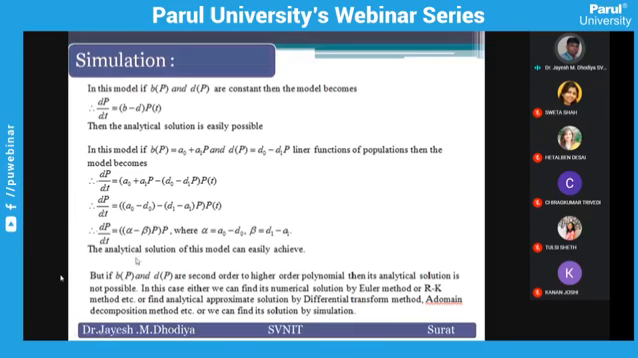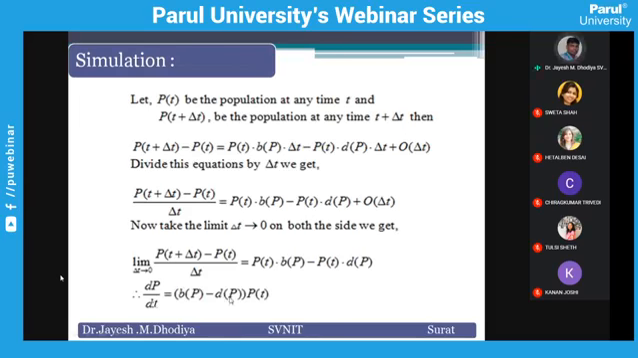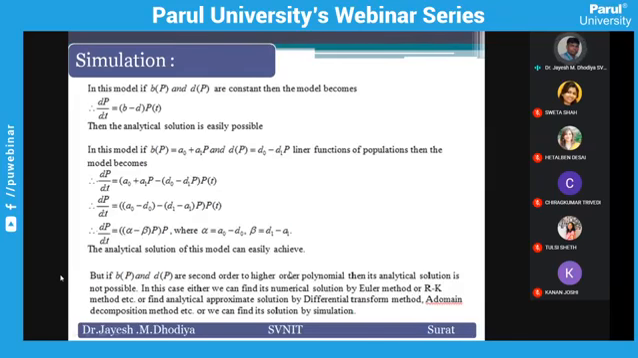and we can find its analytical solution easily. But when the birth rate of P is a polynomial function and the death rate of P is again a polynomial function, then it is in the form of a polynomial, and it is difficult to solve by analytical technique. You cannot find an analytical solution because it is an nth order polynomial, and this is again an nth order polynomial. It is difficult to find. So in this case, you can apply simulation, or you can apply a numerical technique, RK method and all, Runge-Kutta methods.